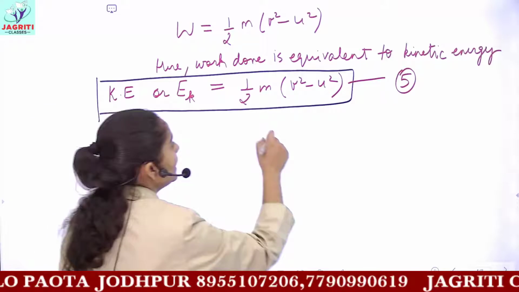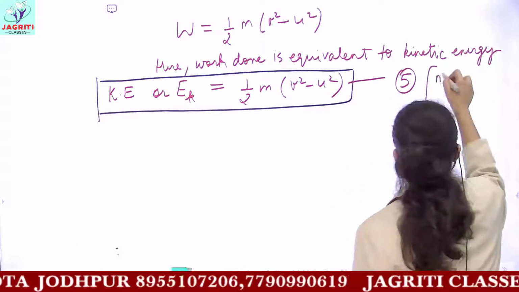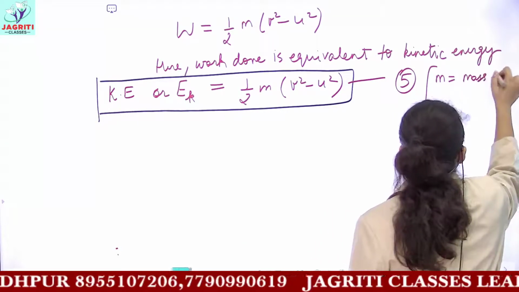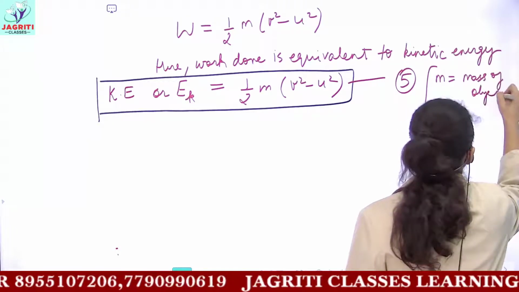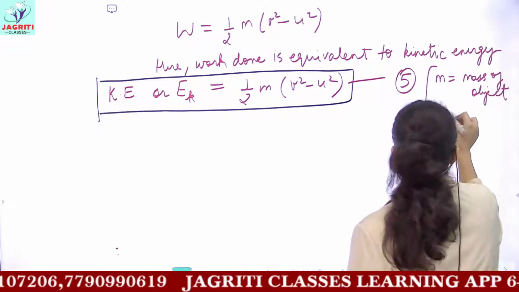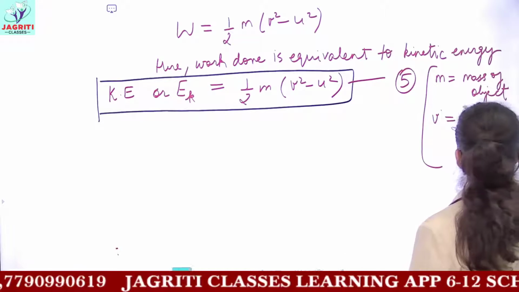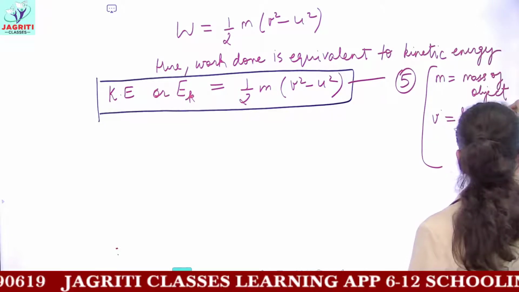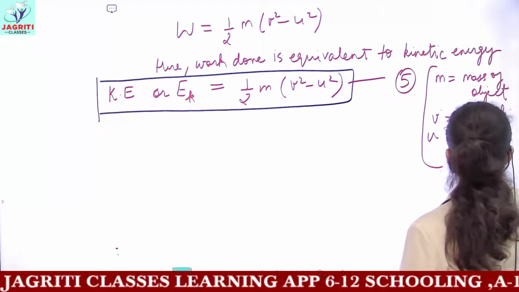Here, what is m? m represents the mass of any object. Then v square, what is v? v is the final velocity of the object. And small u represents the initial velocity.